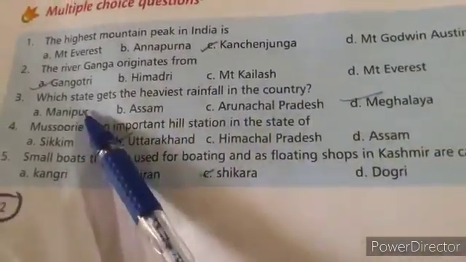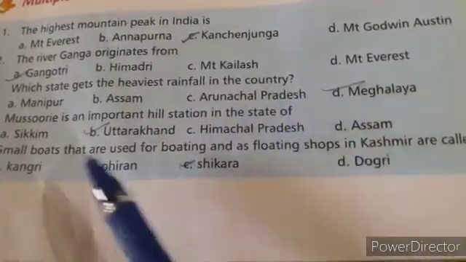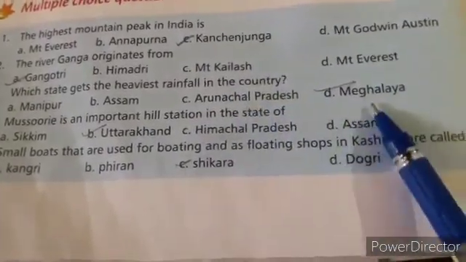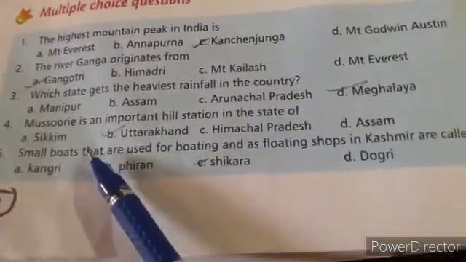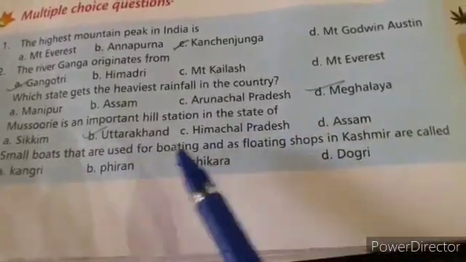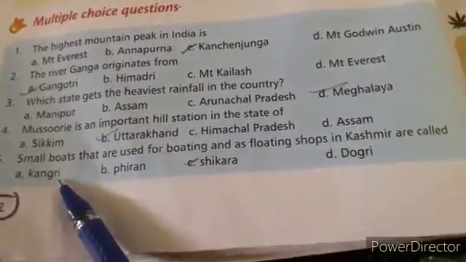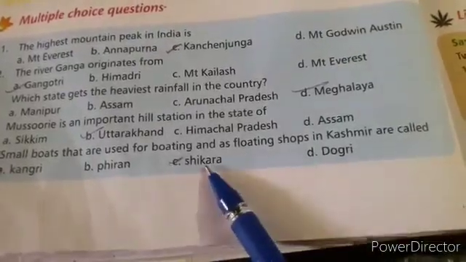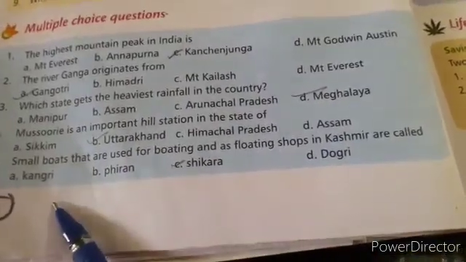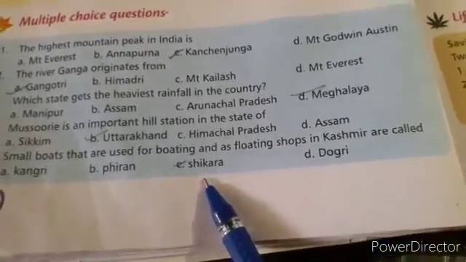Correct answer is Gangotri Glacier. Which state gets the heaviest rainfall in the country? Options: Manipur, Assam, Arunachal Pradesh, Meghalaya. Correct answer is Meghalaya. Mussoorie is an important hill station in the state of, options: Sikkim, Uttarakhand, Himachal Pradesh, Assam. Correct answer is Uttarakhand. Small boats that are used for boating and as floating shops in Kashmir are called, options: Kangri, Firan, Shikara, Dogri. Correct answer is Shikara.